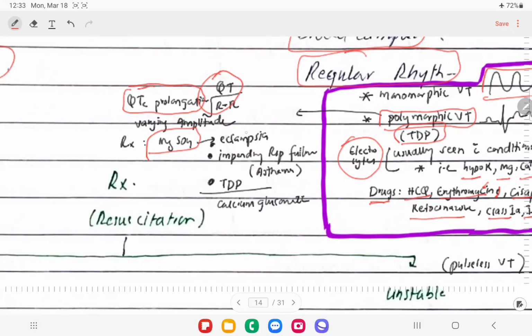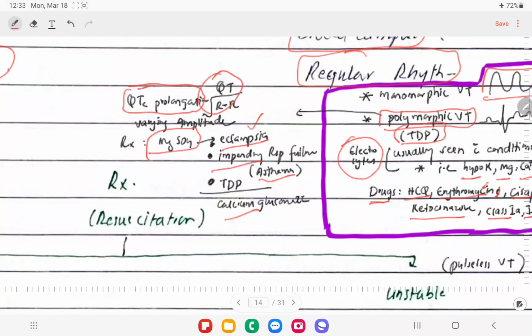Magnesium sulfate is also given in eclampsia. So these are the other indications of magnesium sulfate. Impending respiratory failure like that in asthma, right? So in acute severe asthma, we're going to give magnesium sulfate in these patients, right? Also the third indication is torsades de pointes arrhythmia.